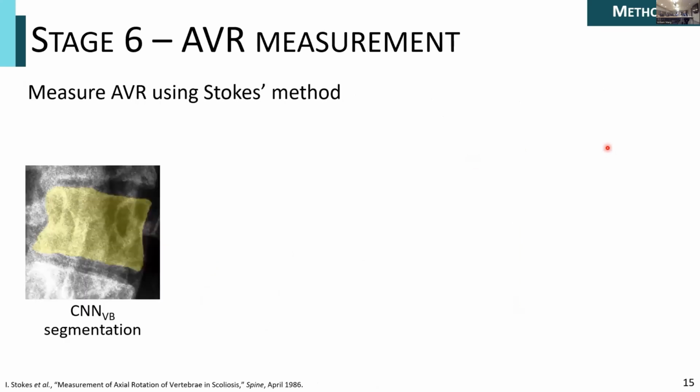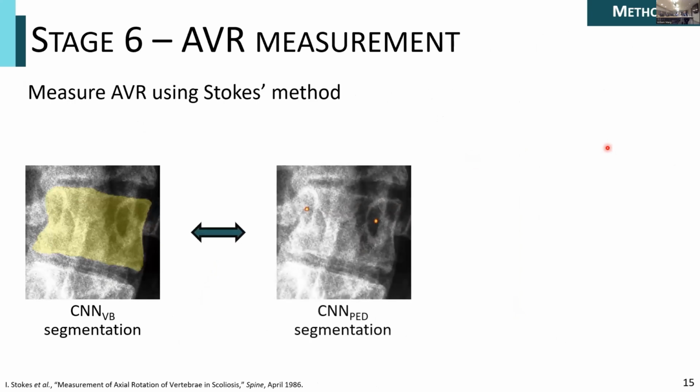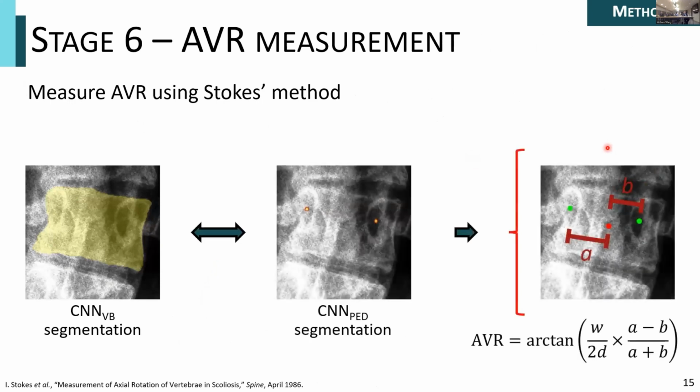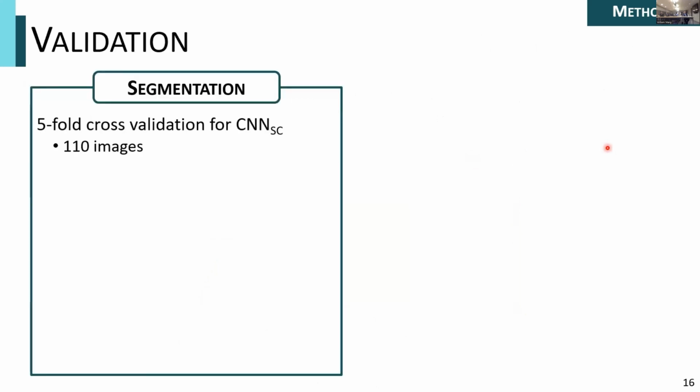With the vertebral body segmentation corrected and our pedicle segmented, we can now use that information to calculate the Stokes AVR. Right, so that was our algorithm.